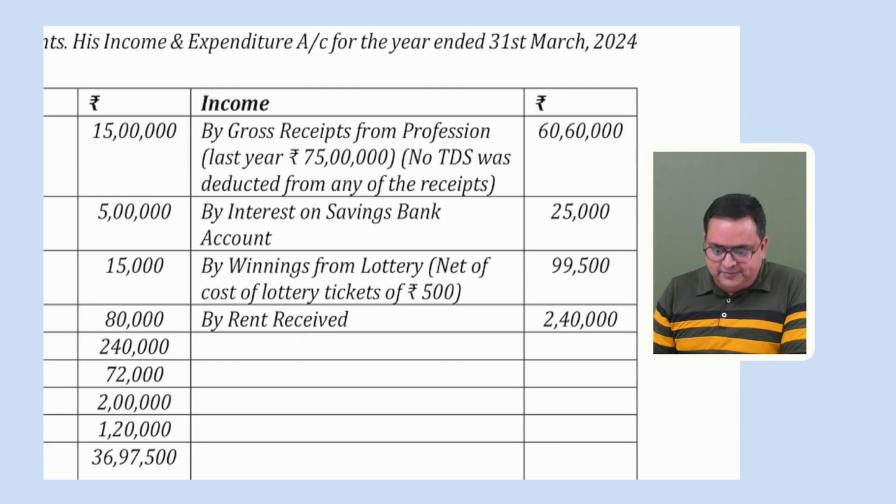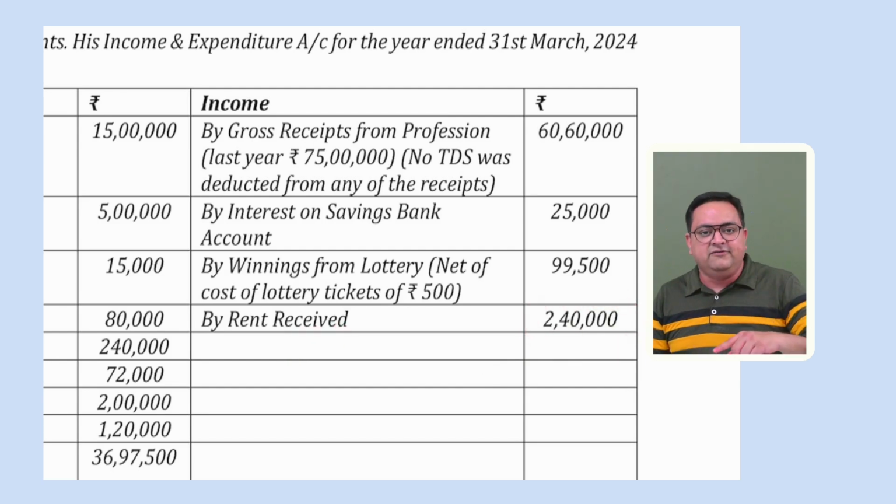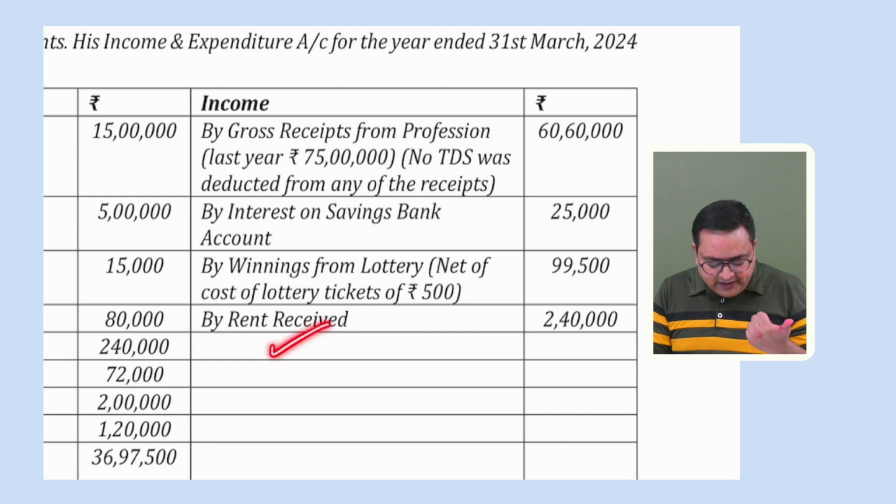I'll be also solving this particular point. Rent received 2,40,000. What is this rent received? This is house property income. So while computing, we have house property income also over here. Is the house property income 240 or is this the rent received? This is the rent received. So we can take it as a GAV, right? We can take it as a GAV. If there is any municipal taxes, we can subtract municipal taxes. We will get NAV, then 24A, 24B, and then we'll be getting our house property income. So here we have house property income also.